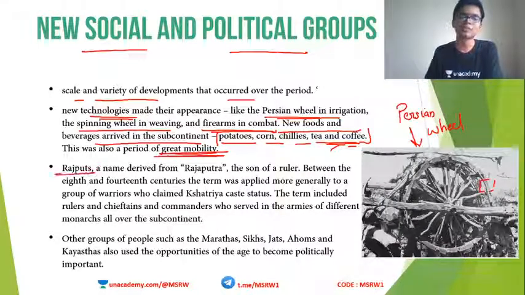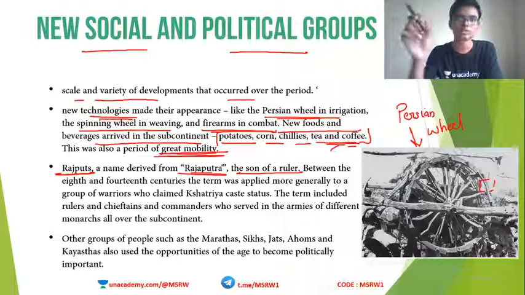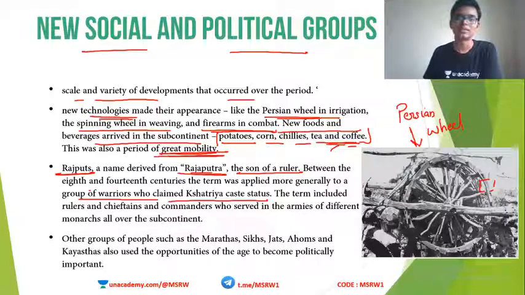Now let's look at some particular examples. One is Rajputs. Rajput, a name derived from Rajaputra. Raja means king, Putra means son. So Rajput means king's son or the son of the ruler. That is the literal word meaning of Rajput. Between the 8th and 14th century, the term was applied more generally to a group of warriors who claimed to be Kshatriyas.